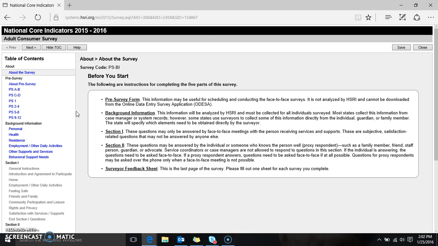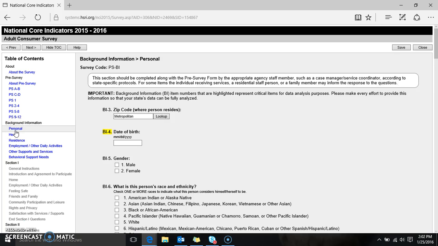For some of you, you'll be entering data directly into ODESA. Others will be entering information on paper surveys, and then the data will be entered later on by someone else. So the background information starts off with some questions about the person's personal demographics and characteristics. We start off with this question BI3, what is the person's zip code?